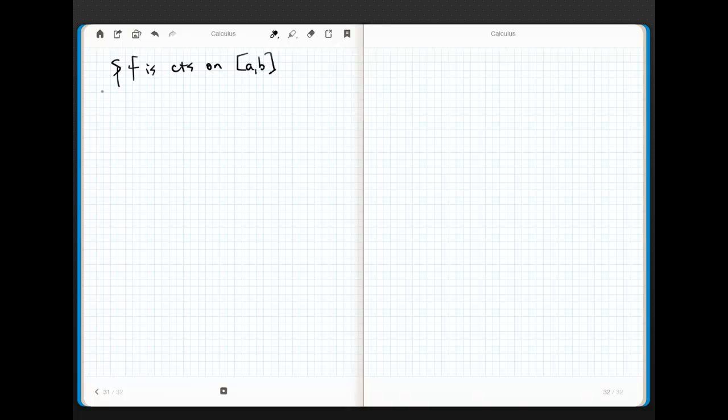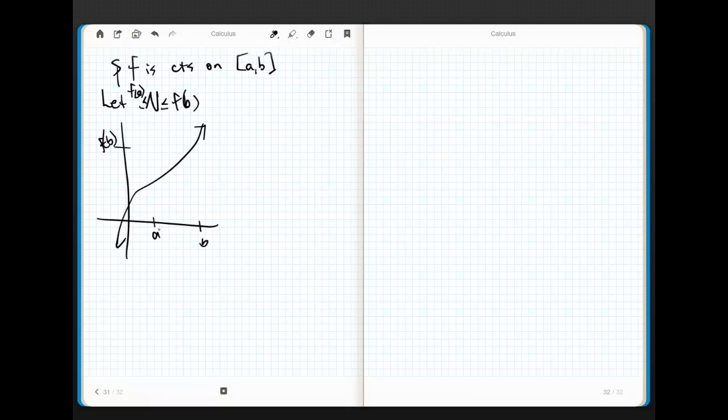Now, let n be a number that lives between f of A and f of B. So think about what's going on here. Let's assume, of course, that f of b is greater than f of a, just for simplicity's sake. So f is continuous. Here's f of b, so here's b.